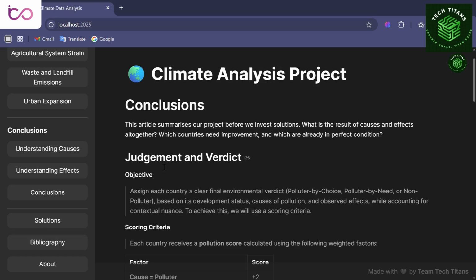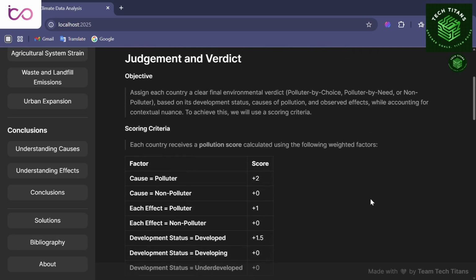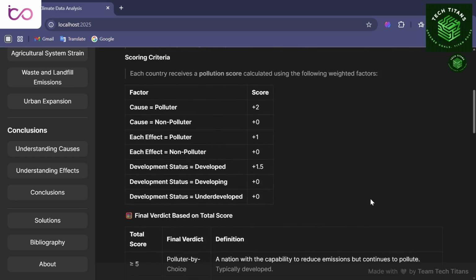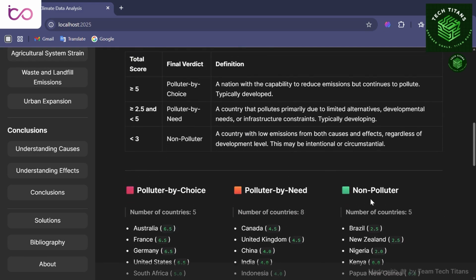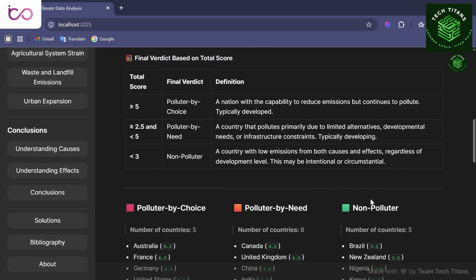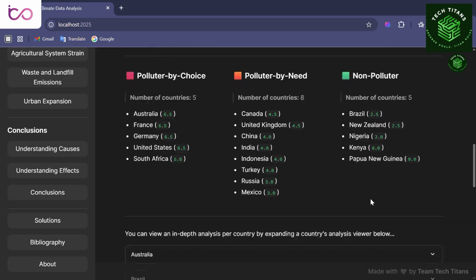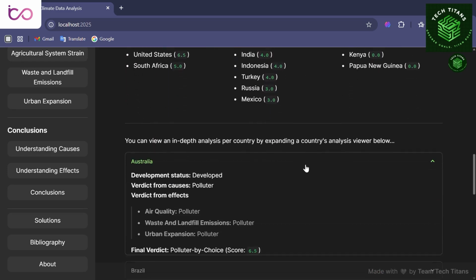After evaluating 18 countries using a weighted model, our conclusions tab assigns final verdicts. 5 nations are polluters by choice, 8 are polluters by need, and 5 are non-polluters, based on causes, effects, and development status. But identifying problems isn't enough.